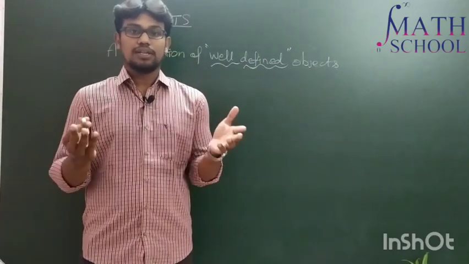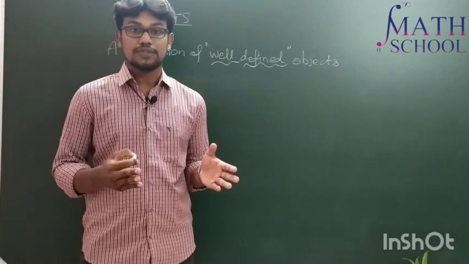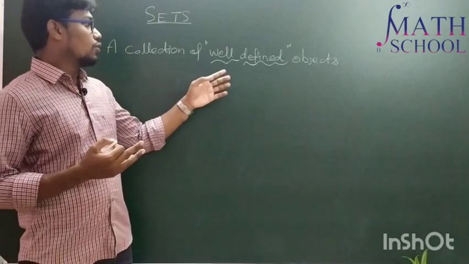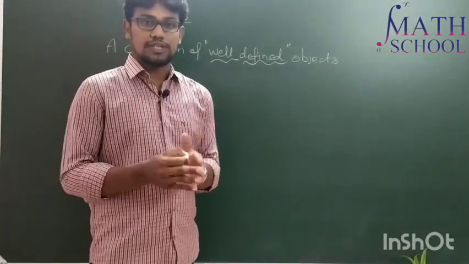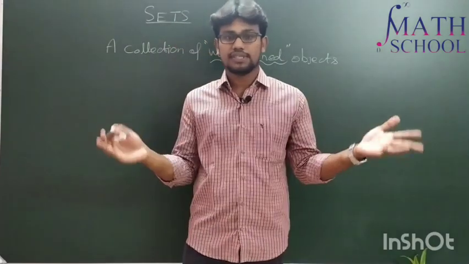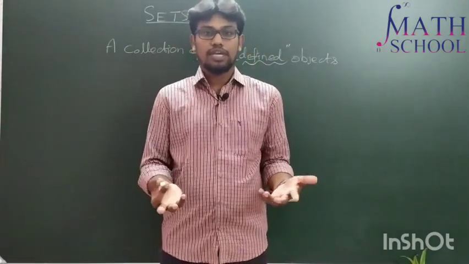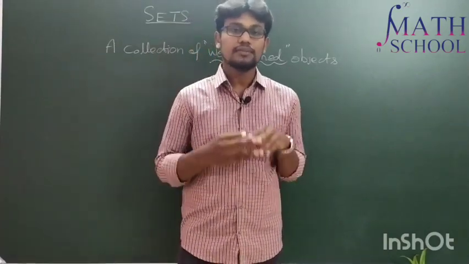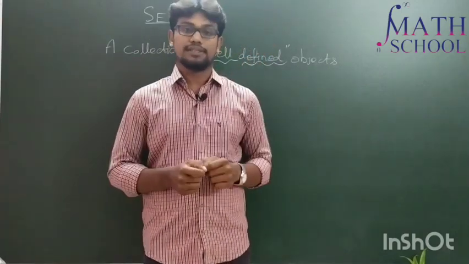It's very clear that you all might have known the definition of sets, right? What is the definition of sets? Set means it's a collection of well-defined objects. Collection of objects, it's fine, it's a group of something, it may be a group of some toys, or some fruits, or some numbers. That's fine. But what is called a collection of well-defined objects?